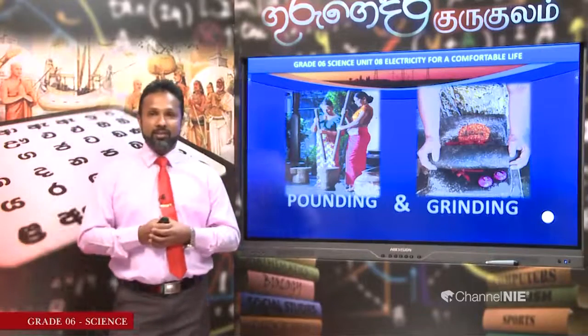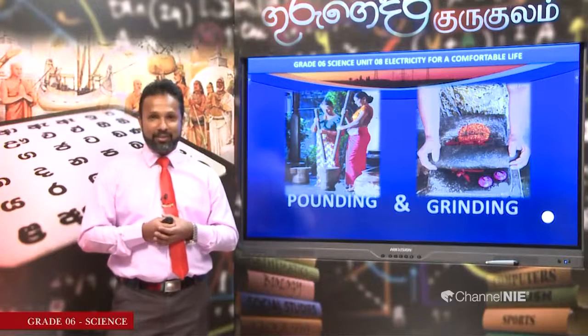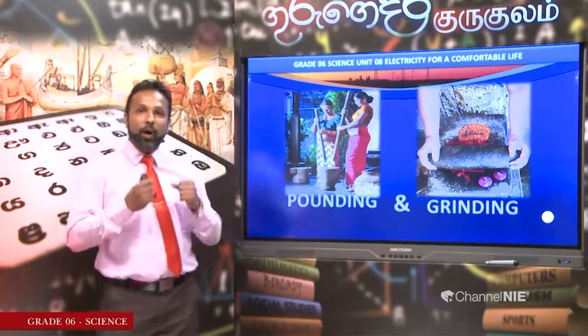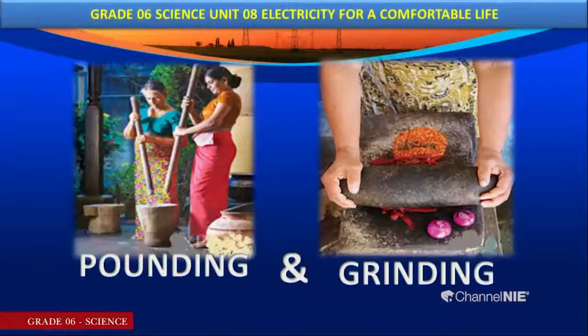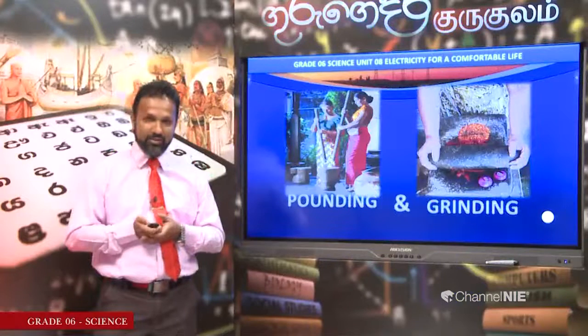These pictures show you some examples. What are they? Pounding various seeds. They used an instrument called a mortar and pestle. Right. And also grinding purposes. How did our ancestors grind seeds and chilies? They used a grinding stone for this purpose.